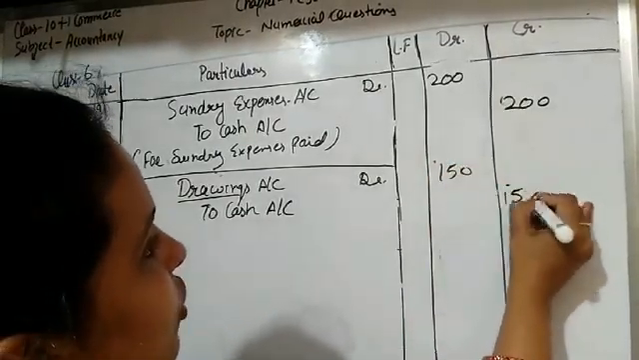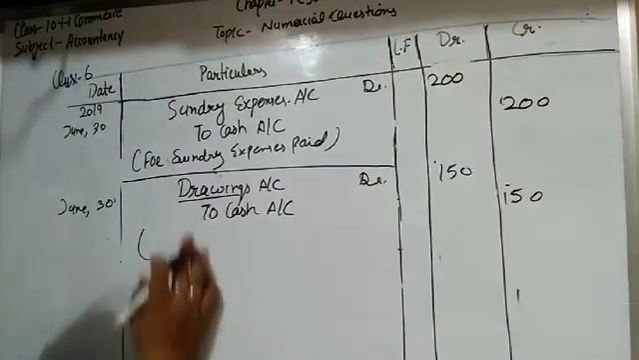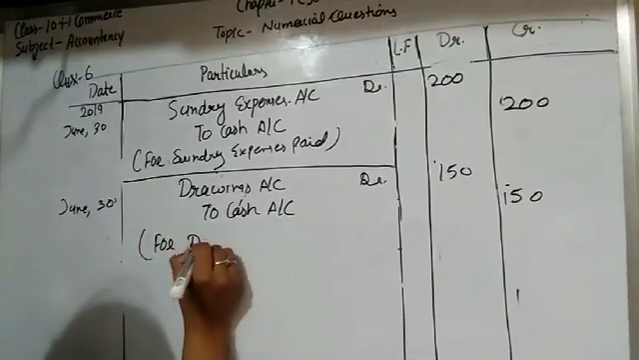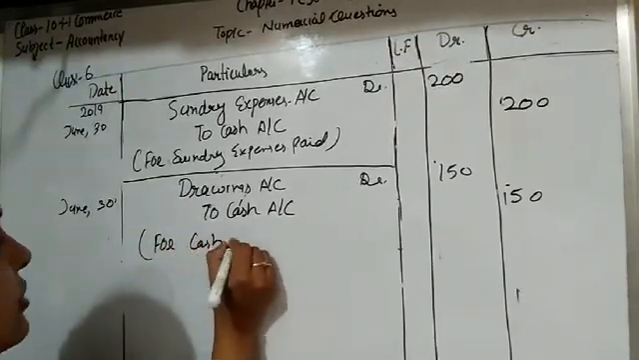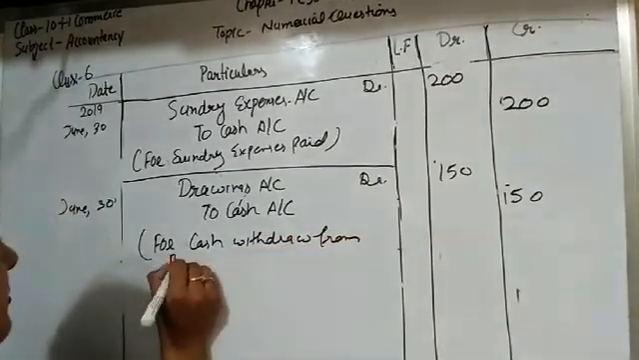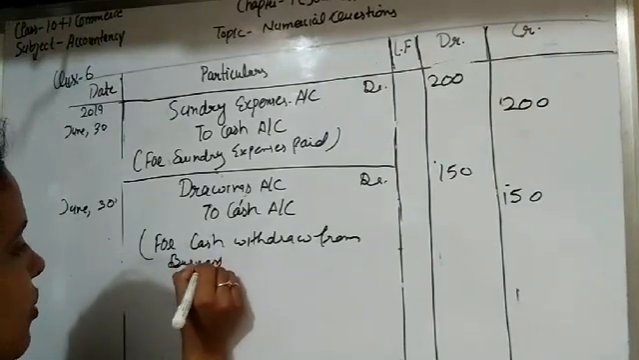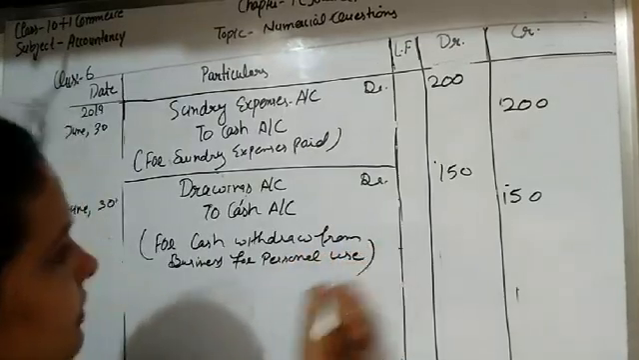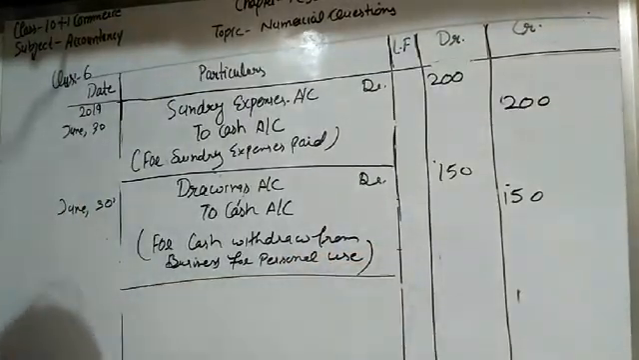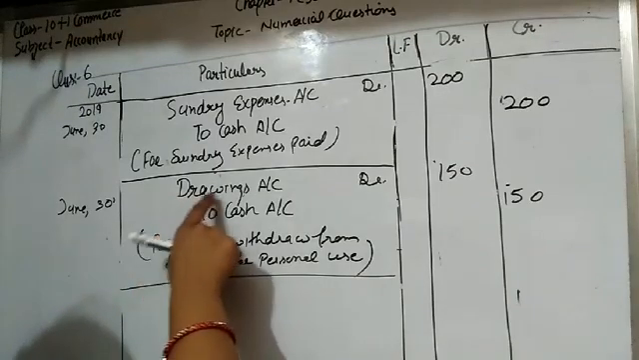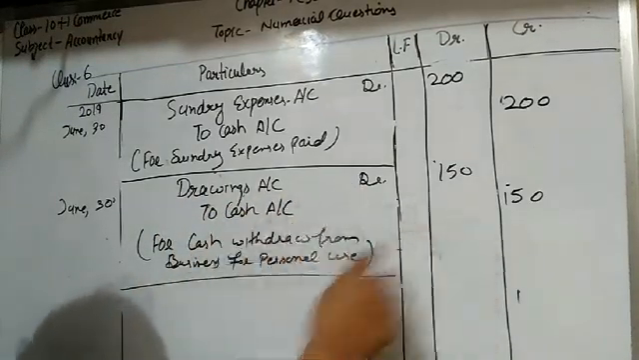So the proprietor withdraws rupees 150 for his personal use in the form of drawings, and the narration is for cash withdrawn from business for personal use. Clear, students? So this is the last entry related to drawings. When cash is withdrawn from the business for personal use, at that time drawings account is debited and to cash account.